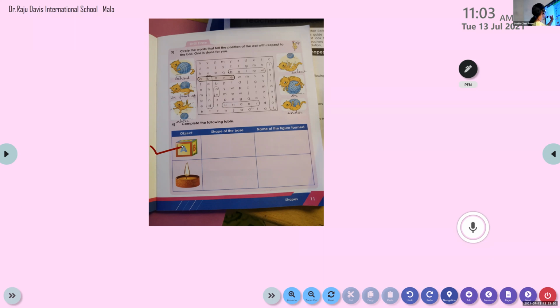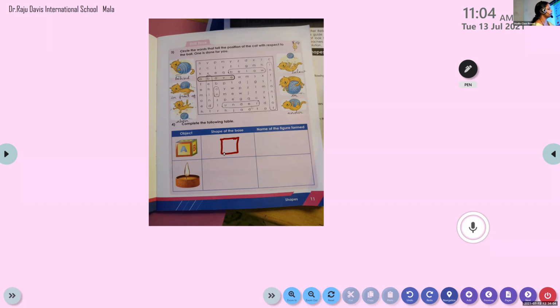Now tell me the shape of the base, bottom part. What is the shape? Aradhya? What is the bottom part of a cube? What is the shape? Square. Very good. So we can draw the shape of the square. Okay, so all of you please draw the square. Square. All sides are equal.